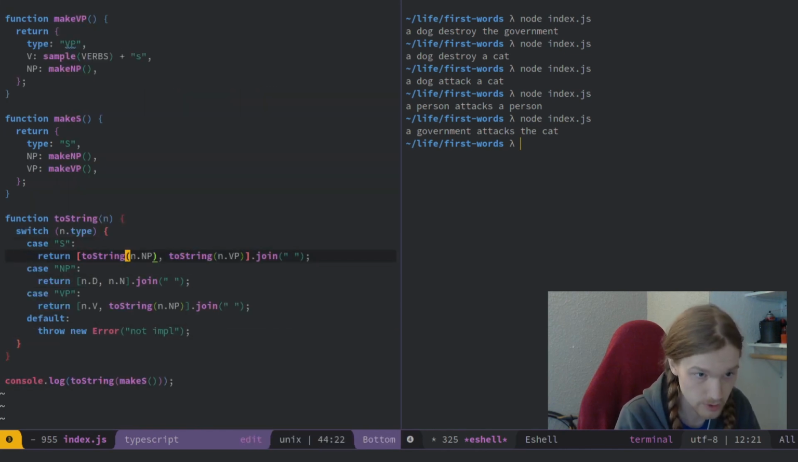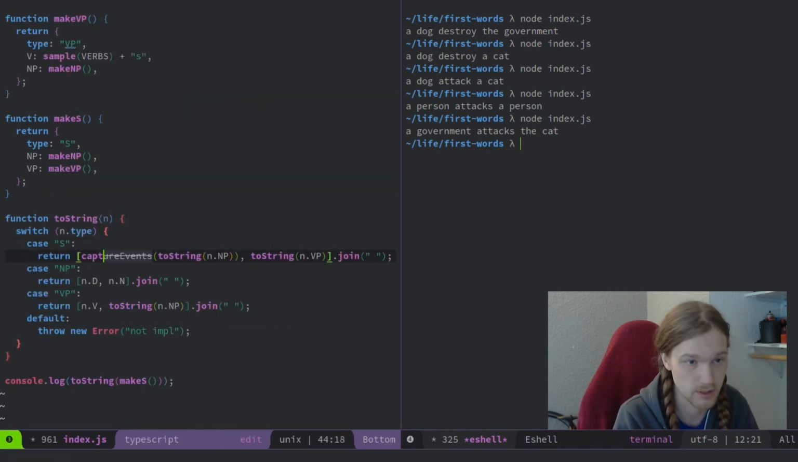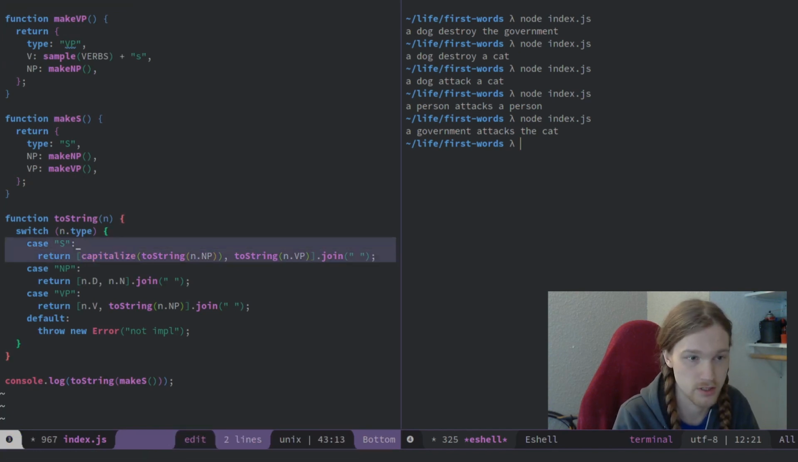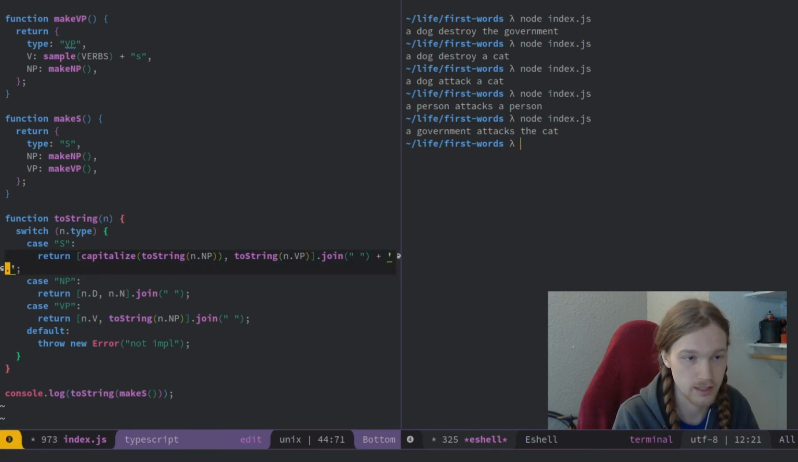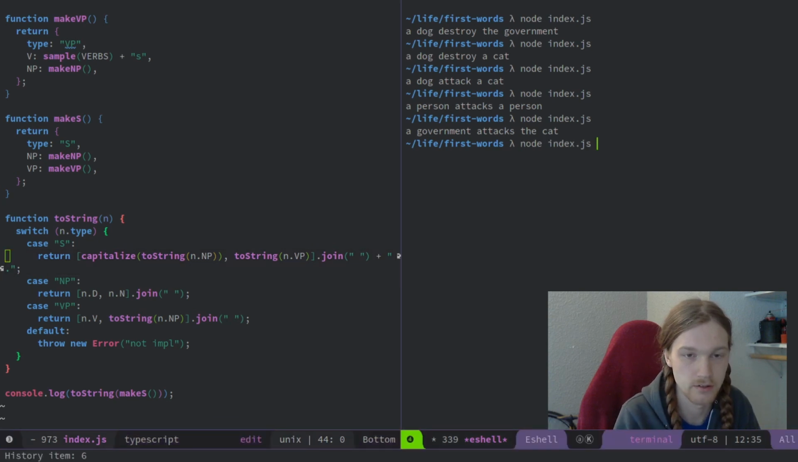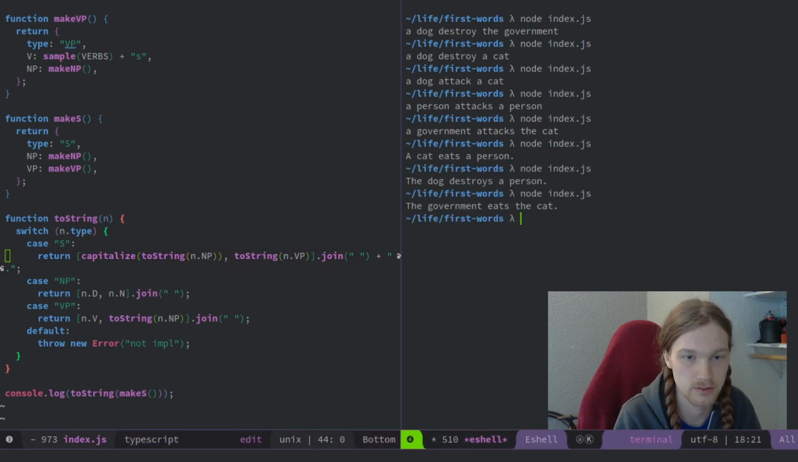And so what we'll do here is we'll just call capitalize on this first argument when we toString our sentence, and then we'll just add a period to the end, and then that'll give us the random sentence that we want.